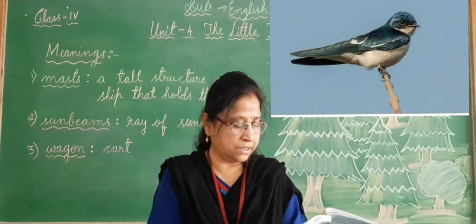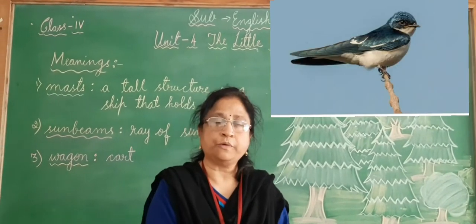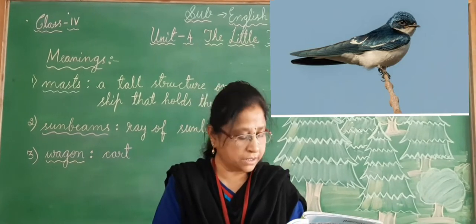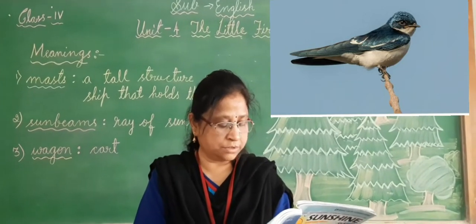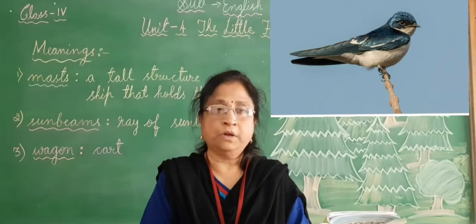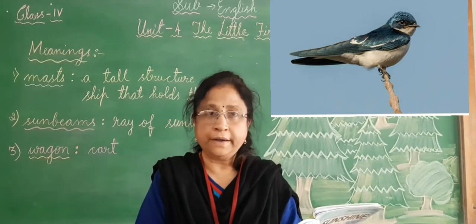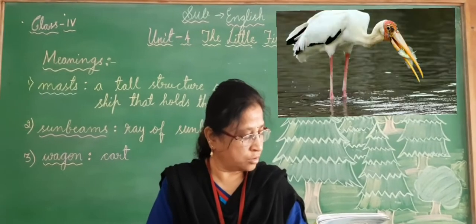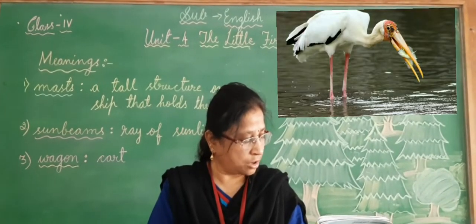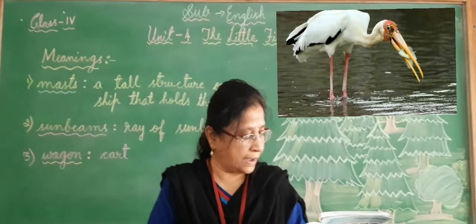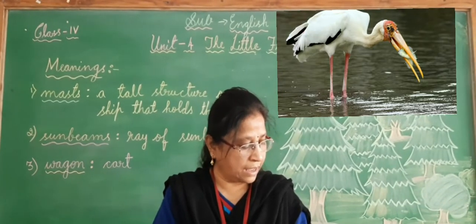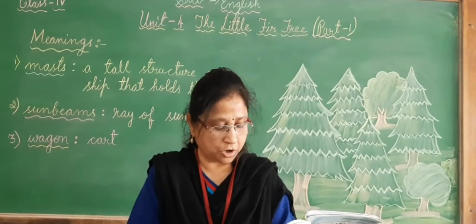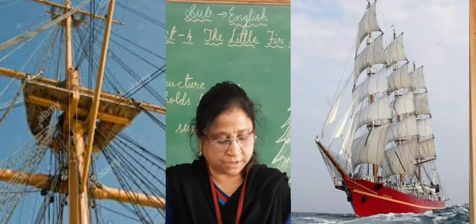It asked the swallows. Swallow is a bird, children. It asked the swallows, but they didn't know. Then it asked the stork, and it said, "I flew across the sea and saw the tall masts of ships.